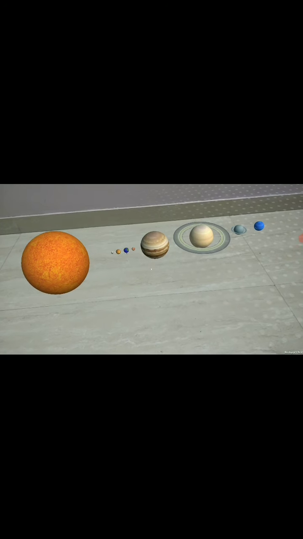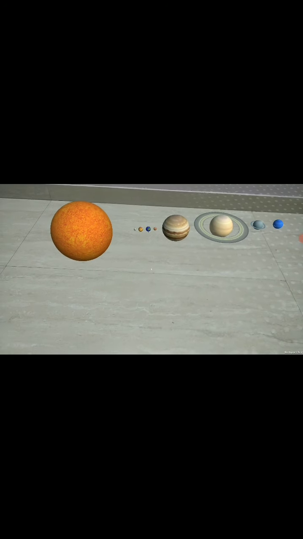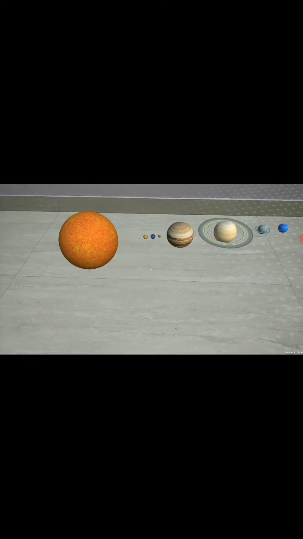Now after starting the app it will access your camera and now you have to scan plain surfaces like this. And after scanning the surface when you are satisfied you must tap anywhere on the screen. And there you go, you can see an entire solar system inside your house.